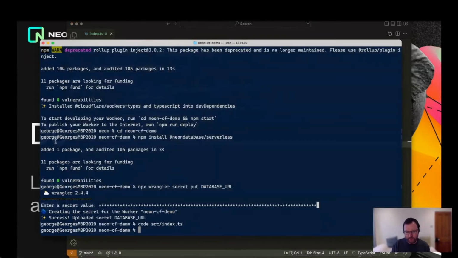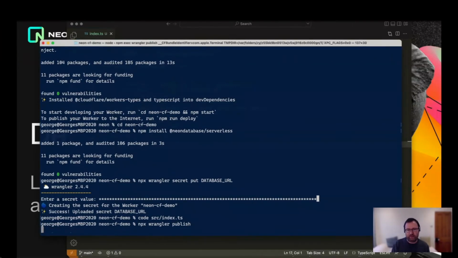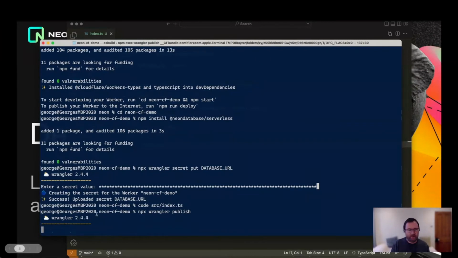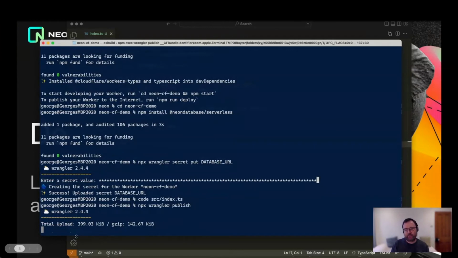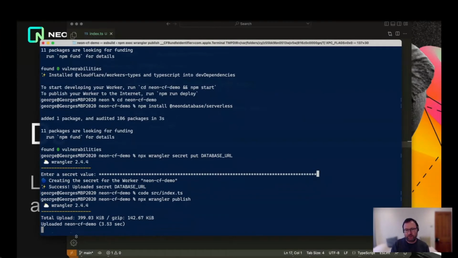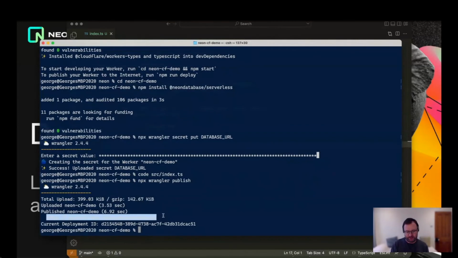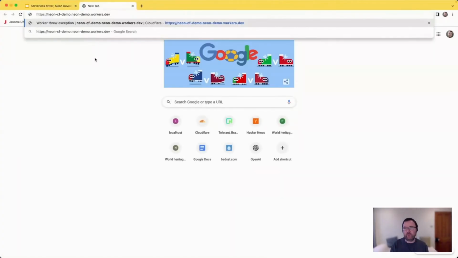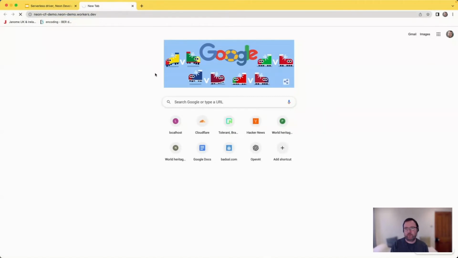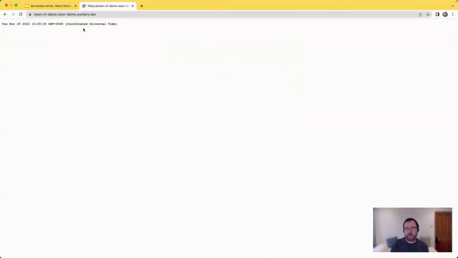So we should be able to just deploy that all around the world now by doing npx wrangler publish. Let's see if that works. So it should be bundling this and uploading it. Nearly there. And it's given us a link that we can visit. Let's see if that's now working. This should tell us the current time on our Postgres server. And so it does. There we go. That is the current time on Postgres.